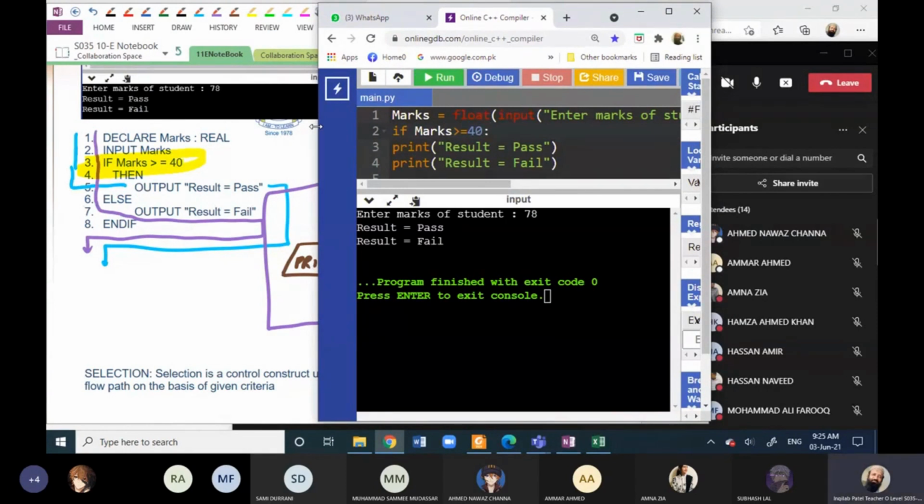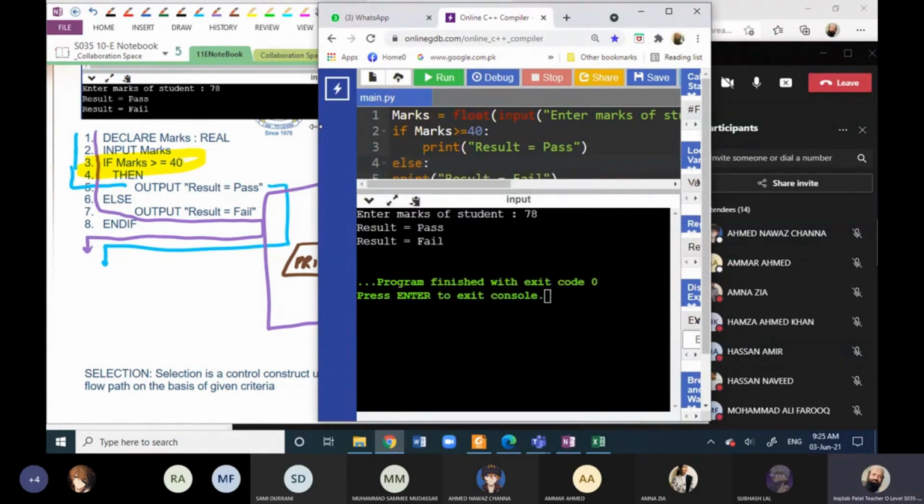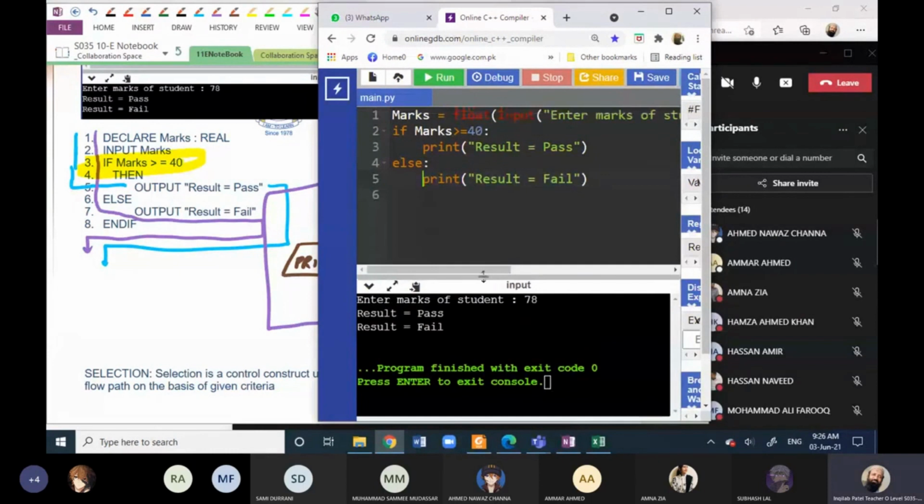Then I have used colon, and then I will press enter. You will see that it has added an indentation. Then I will write print marks, result equals to pass, and then enter, and then I will write else in small letters with colon, and then I will write print result.